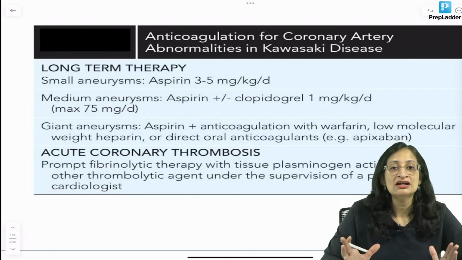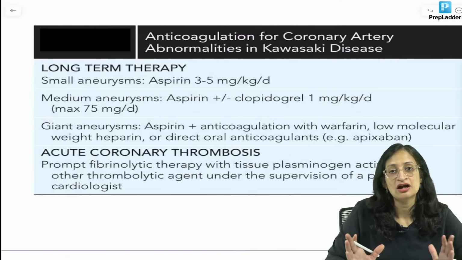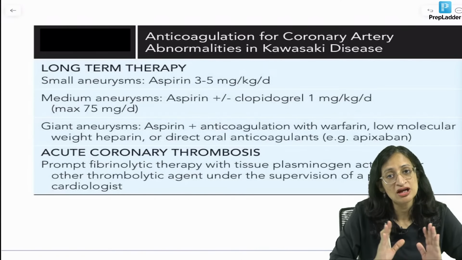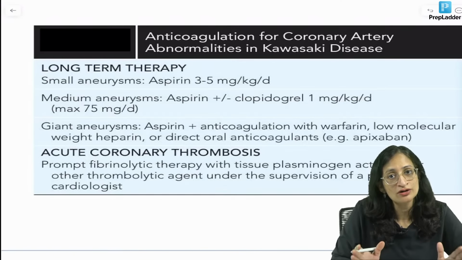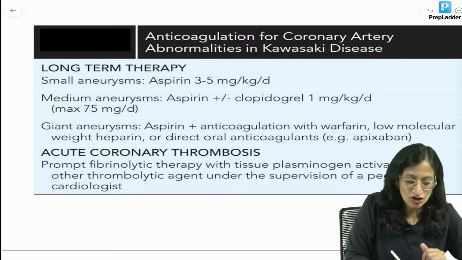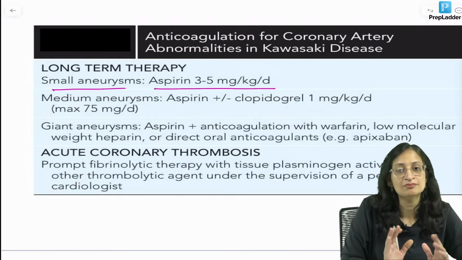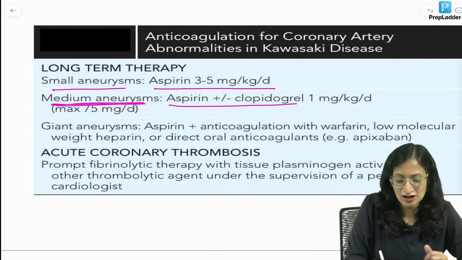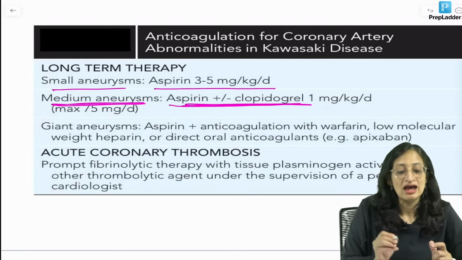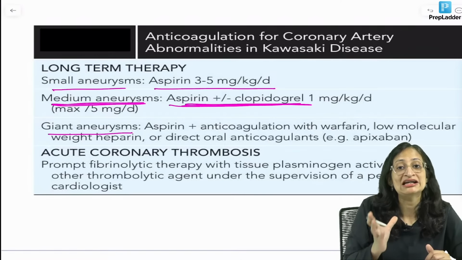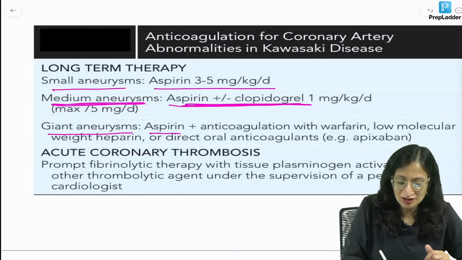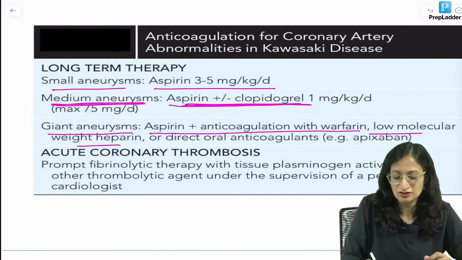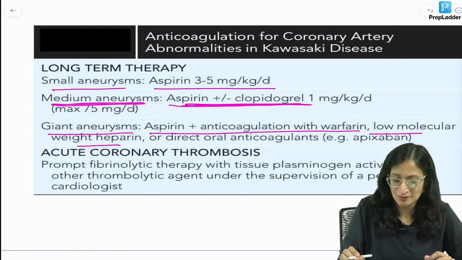Now, you can get a question on anticoagulation for coronary artery aneurysms in Kawasaki disease as well. If aneurysm has already developed, then long-term therapy is required. For small aneurysms, aspirin 3 to 5 mg per kg per day, low dose aspirin. For medium aneurysms, you need to give dual drug therapy, that is aspirin plus clopidogrel. And for giant aneurysms more than 8 mm in diameter, you need aspirin plus anticoagulation with warfarin or low molecular weight heparin, okay? Or you can use the newer ones like apixaban.